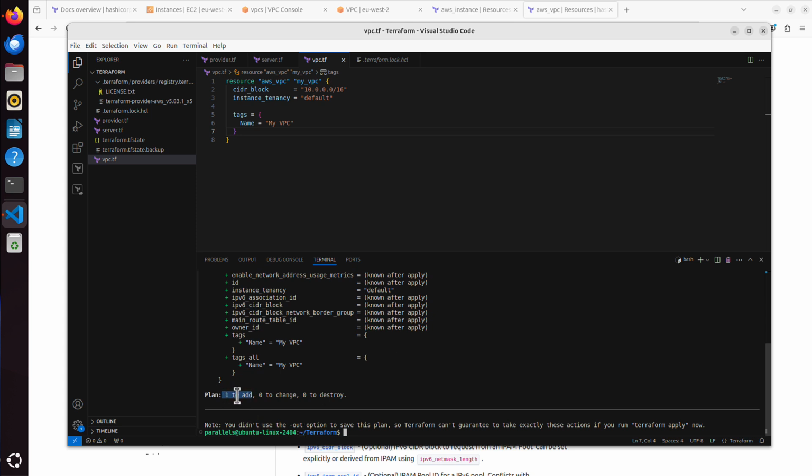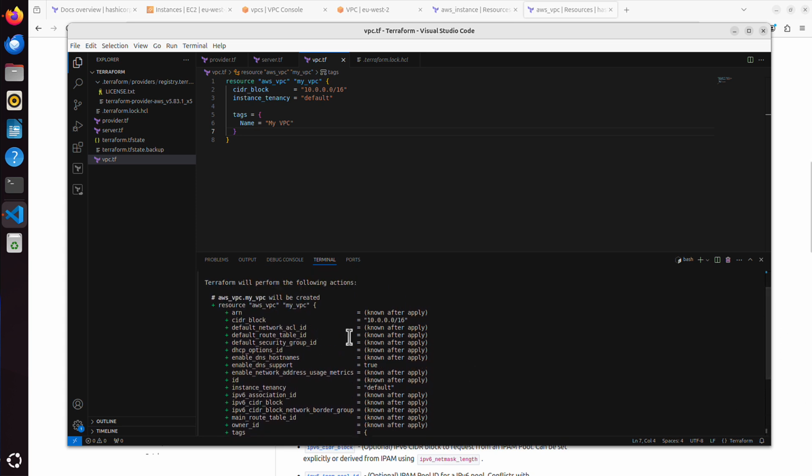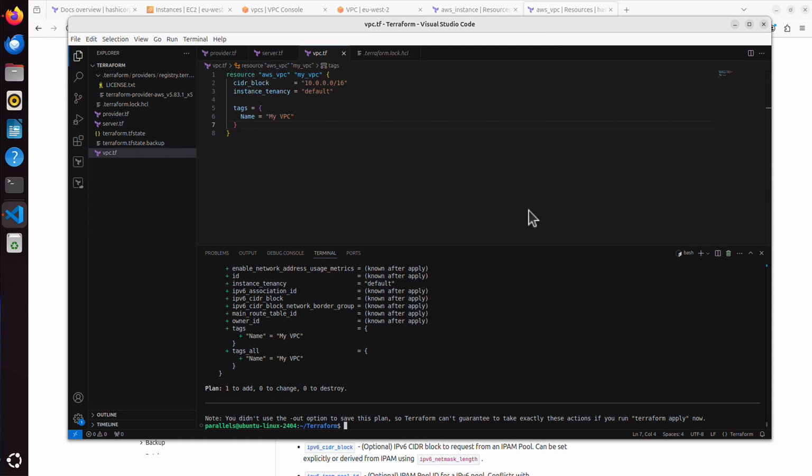One to add, because I commented out the server, that means I'm only creating the VPC. And we can see the 10.0.0.0/16, the instance tenancy is default, and maybe let's have a look, ID known after apply. Also ARN is known after apply, etc. There are many things that are only known after this resource is applied. I mean, it's pushed to AWS and actually created there. That ID is very important because we will need it later on when we create our subnet. But for the time being, let me just rerun the command, but I will now apply.